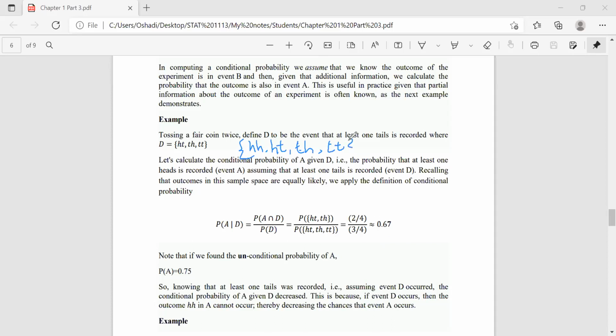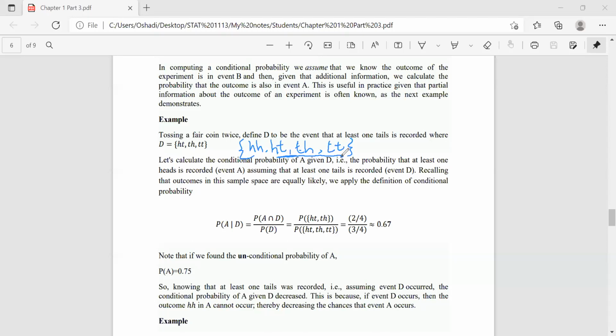This is the sample space. There are 4 outcomes when we toss a fair coin twice, right? If we consider the event D to be the event that at least one tail is recorded, we can omit the outcome of obtaining head twice, HH, and the number of outcomes in event D is 3: HT, TH, and TT.